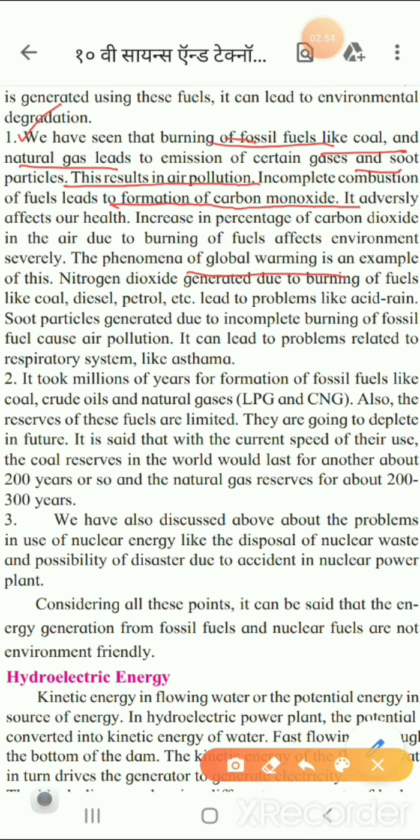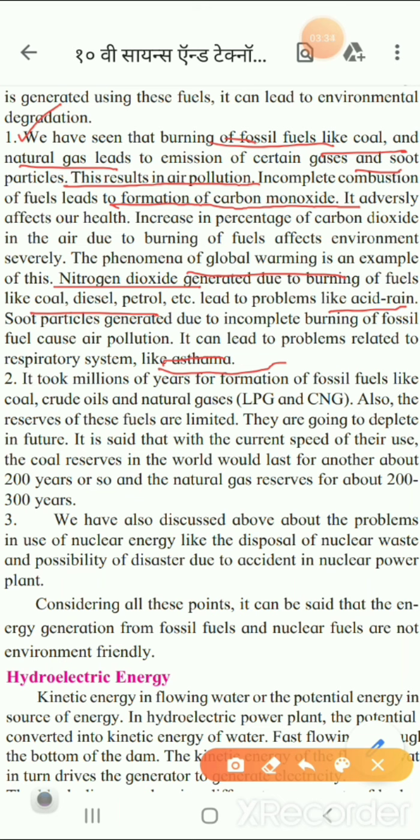Nitrogen dioxide generated due to the burning of fuels like coal, diesel, petrol, etc. leads to the problem of acid rain, because these gases, nitrogen dioxide, get mixed with the rainwater and form acid rain, and that causes respiratory tract problems such as asthma. Now what is asthma, children? That I will tell you. Whenever there is a spasm in the bronchi of the lungs, then it is called asthma. That creates problems in respiration.